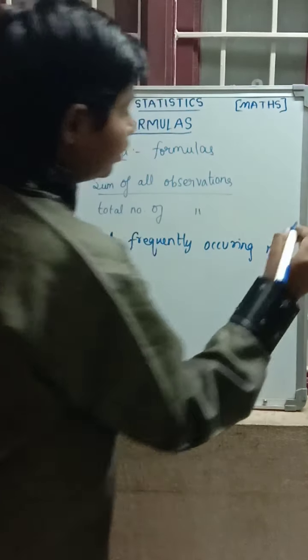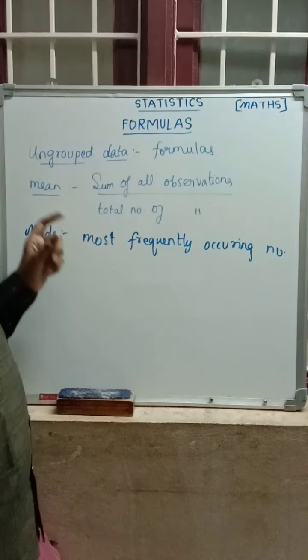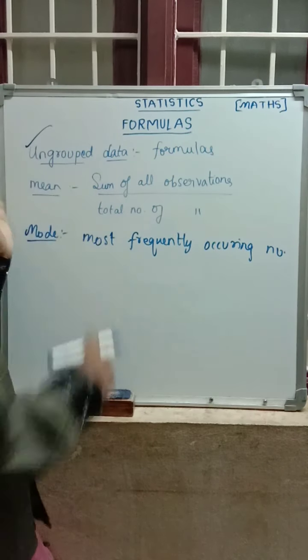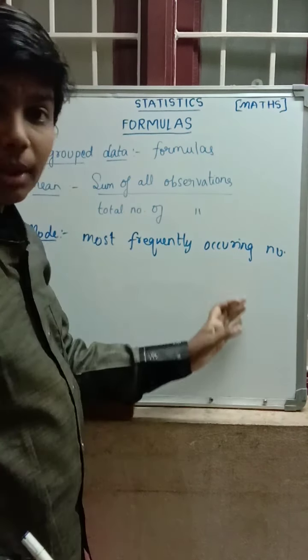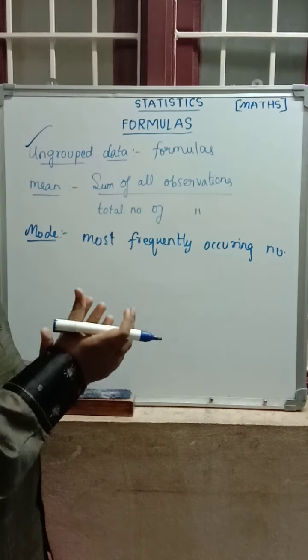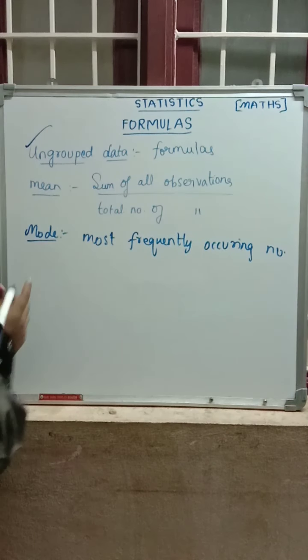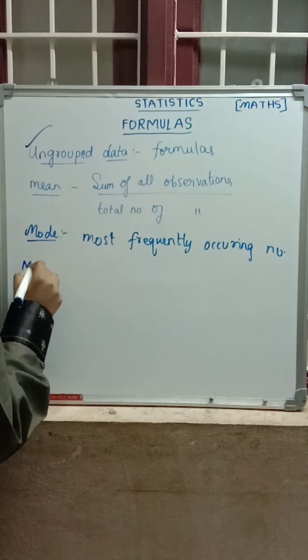The number which occurs more times in the given data, in the raw data, as ungrouped data is raw data. The number which is repeated more number of times in the given ungrouped data, that number we take as the mode.